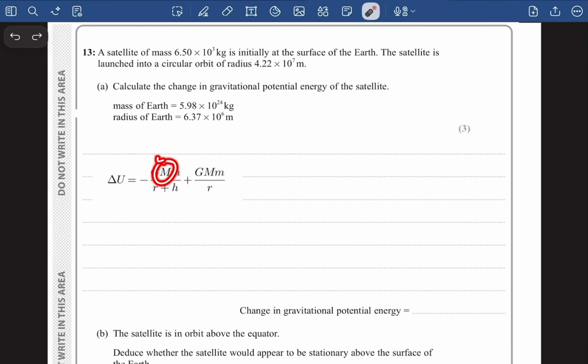Okay, now let's put all the values right here. This bigger M is going to be the mass of the Earth and this smaller m is going to be the mass of the satellite. Now let's put all the values right here just like the way the formula is, and the answer is minus 3.46 into 10 to the power 11 joule.